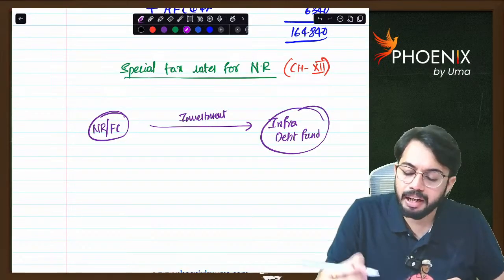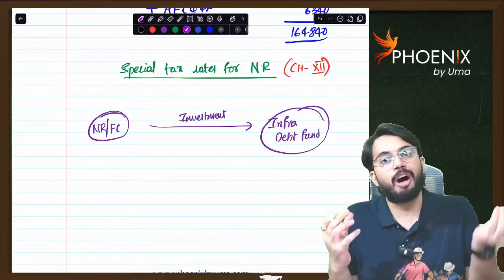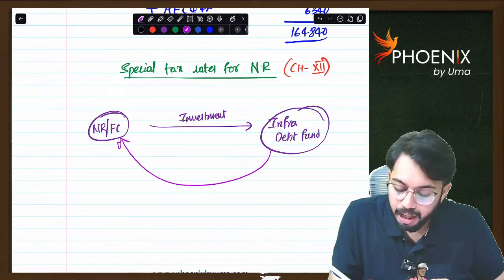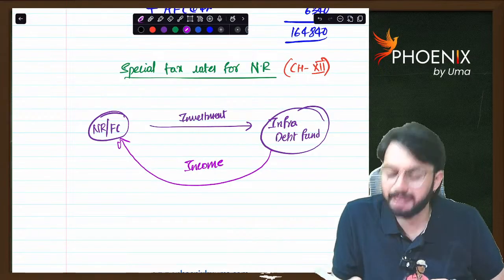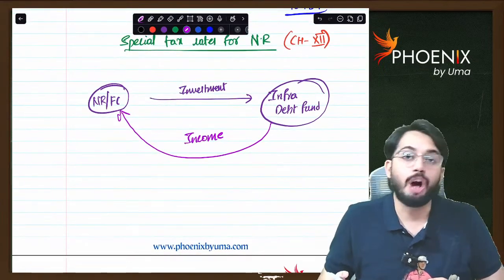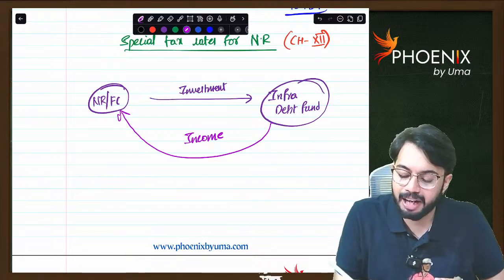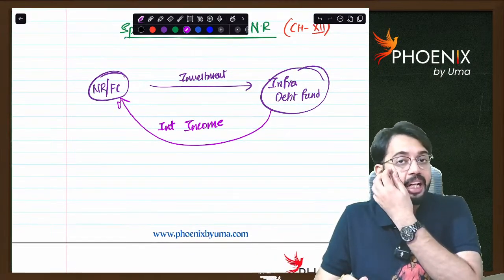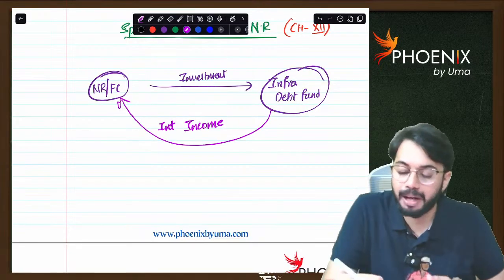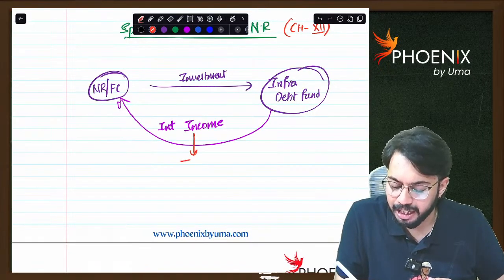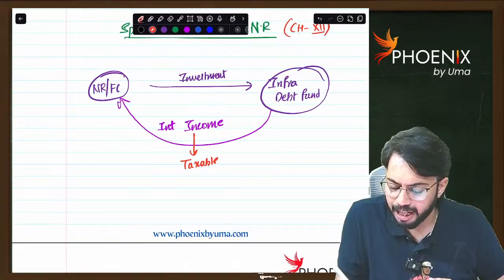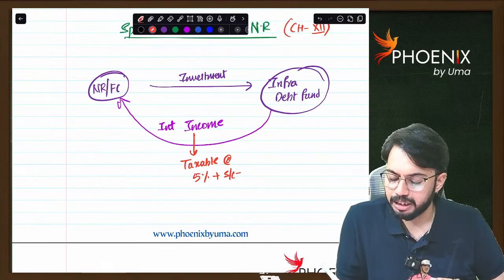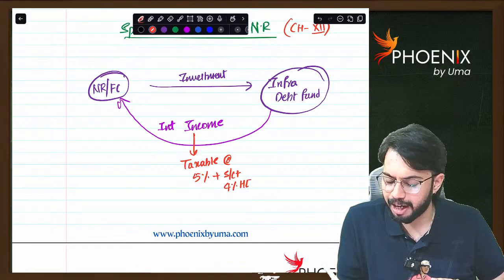Now, non-resident or foreign company is making investment in infrastructure debt fund. From this investment, they are going to get the income. Now, that income is taxable at special rates. What is the income that they will get? They will get interest income. Whatever the interest income that is received is taxable at the rate of 5% plus applicable surcharge plus 4% HEC. Are you able to understand?